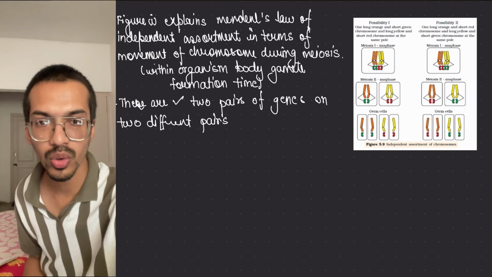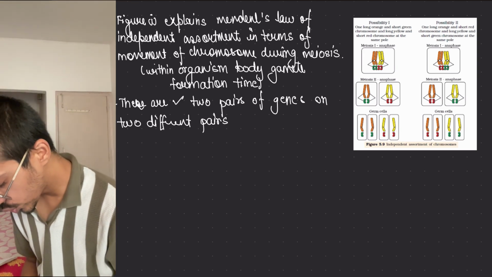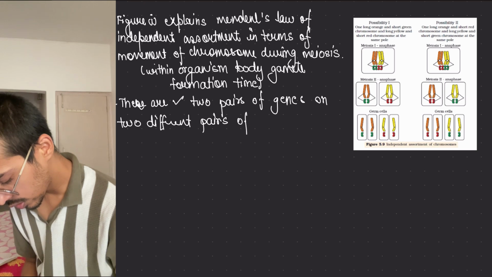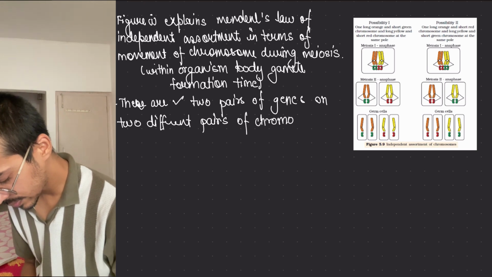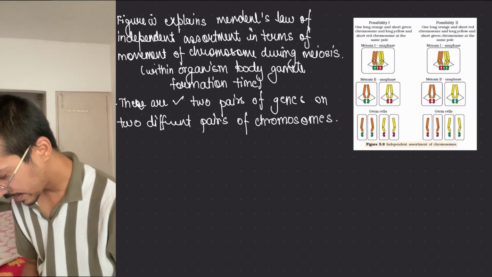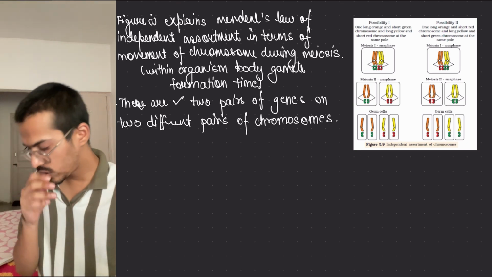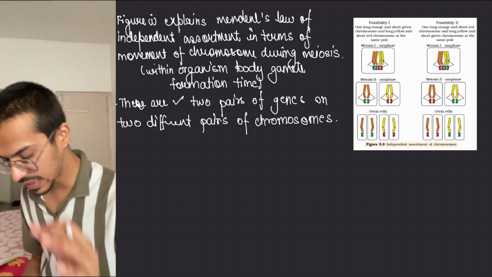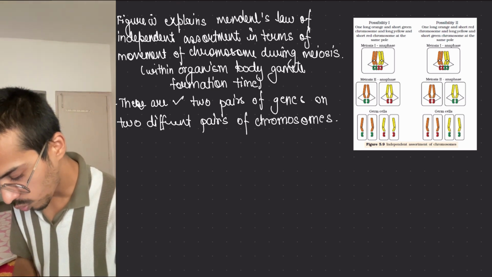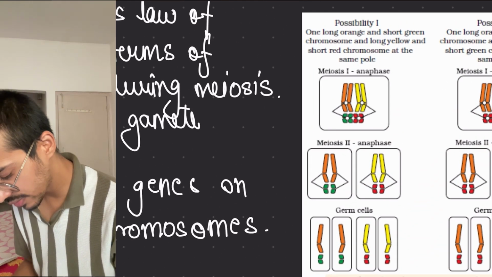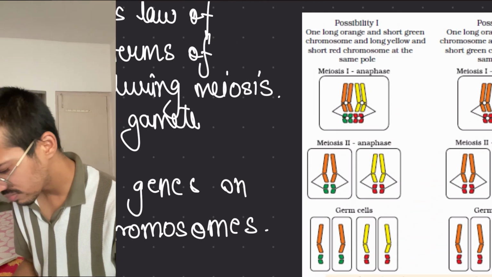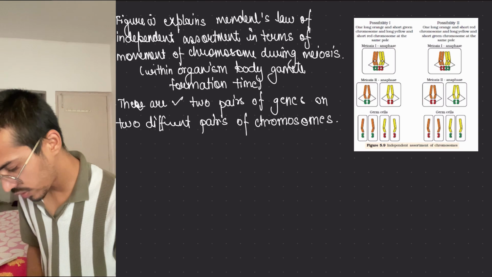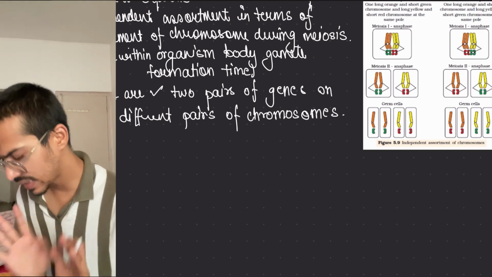Ideally, I am taking it up on 2 pairs of chromosomes. Then allelic genes of seed color, like for example, anything they can take up. So for example, I am taking the seed color.